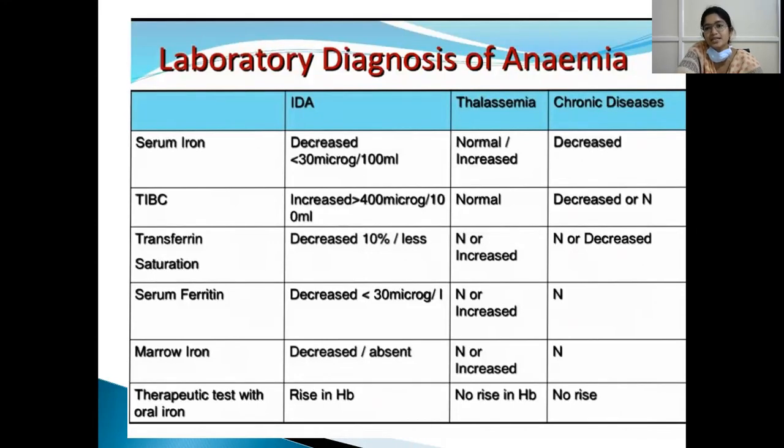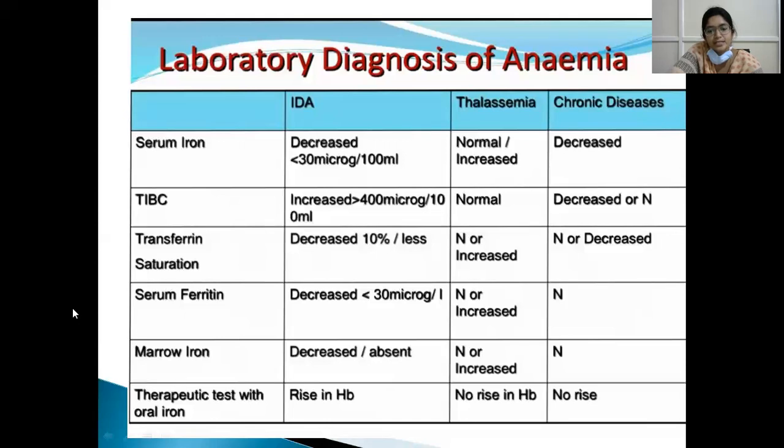In thalassemias, TIBC is normal. In chronic diseases, it is decreased or normal. And transferrin saturation is decreased, that is 10% or less, because of low iron available in the body. In thalassemias, transferrin saturation is normal or increased because the iron load is also more, and it is normal or decreased in chronic diseases.